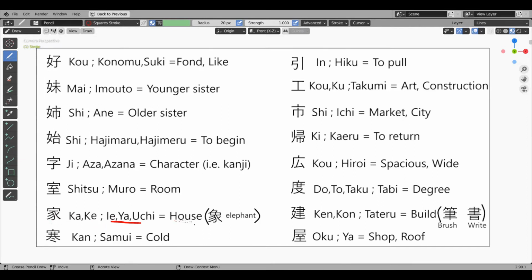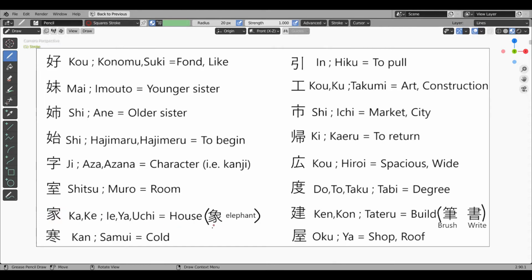Ie, uchi or house kanji. This kanji has a roof radical and many strokes which are similar to the strokes found in the elephant kanji. This indicates a house with a roof having many members.